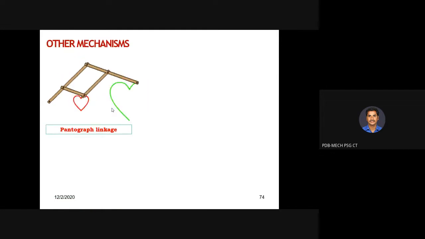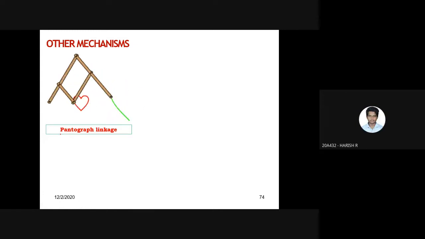You can quickly go through other mechanisms. So what is this mechanism, pa? What is the name for this mechanism? It is mentioned here itself. Pantograph. It is called pantograph linkage. It is a beautiful mechanism. What is your observation from this mechanism? Heart shaped also, sir. Okay.